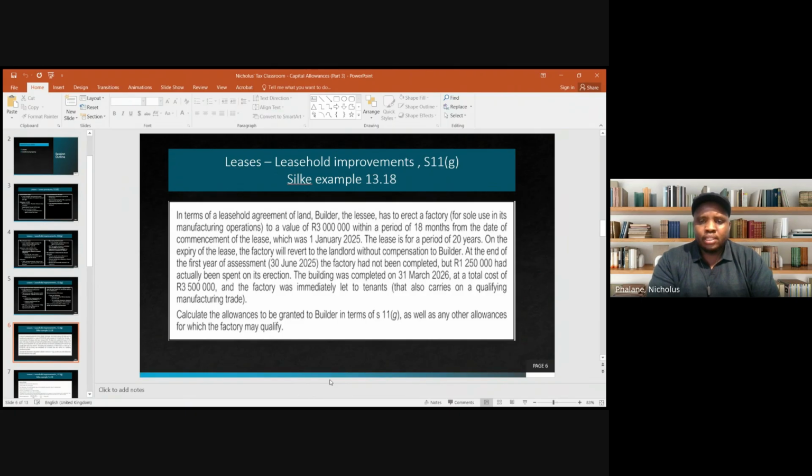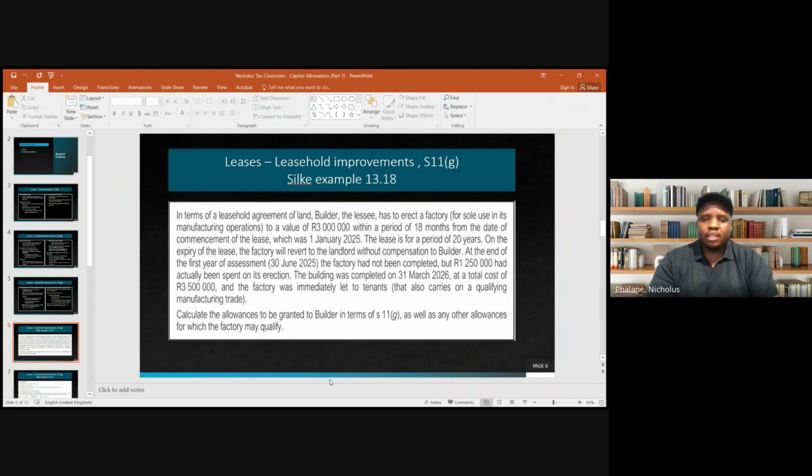The building was completed on 31st March 2026 at a total cost of 3,500,000. So they've spent 500,000 more than the stipulated amount. So the 500,000 would qualify for allowances under Section 13(1), right? So it won't qualify for allowances under Section 11G, right? And the factory was immediately let to tenants that also carried on a qualifying manufacturing trade. All right. Calculate the allowances to be granted to the builder in terms of Section 11G, as well as any other allowances for which the factory may qualify.